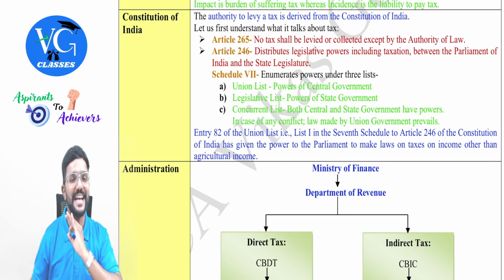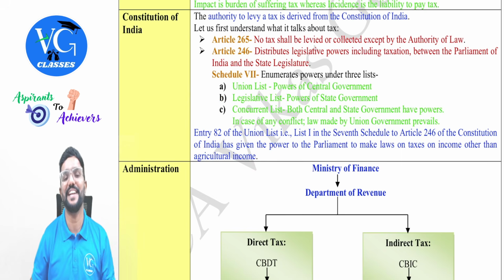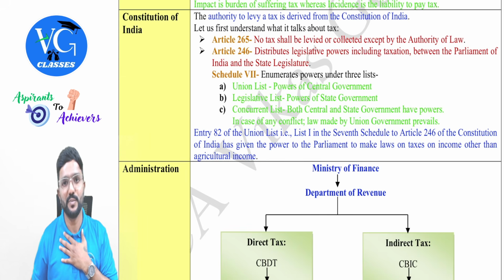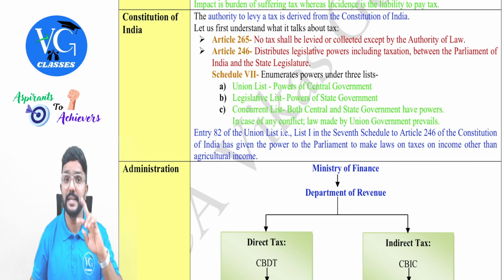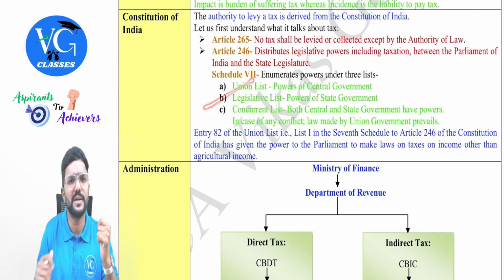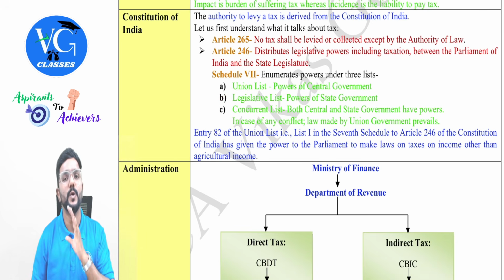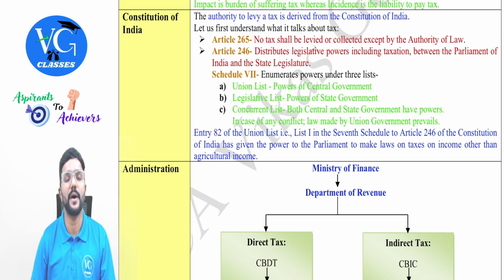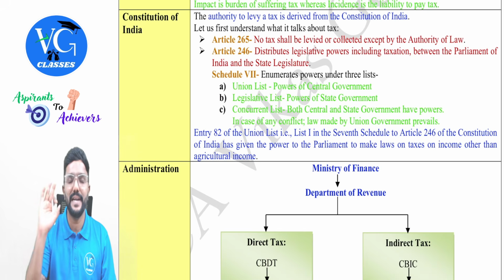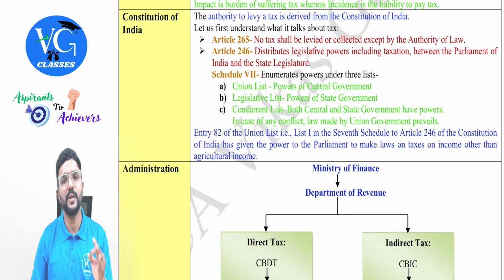But no state government has used this power to levy tax on agriculture income, because they are also aware that if we levy tax on agricultural income, then we will lose the power. So that is why in any state in India, the state government has not used the power. It is actually given in the legislative list or state list. But as of today, no state government is levying tax on agriculture income, guys. So agriculture income is completely exempt in India as per Section 10 clause 1, which we will cover later.